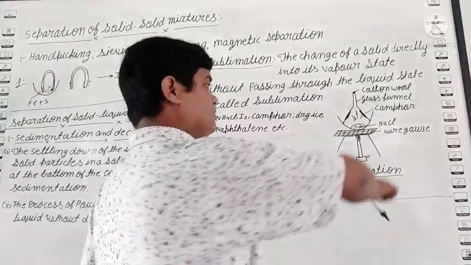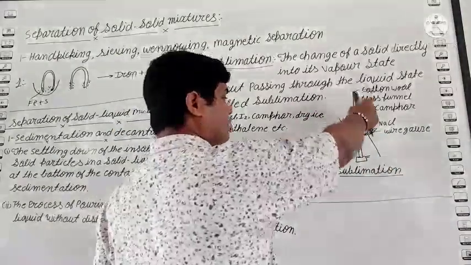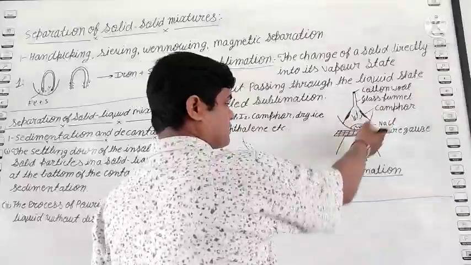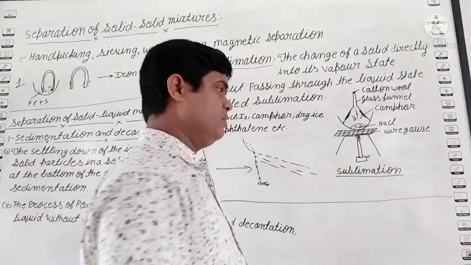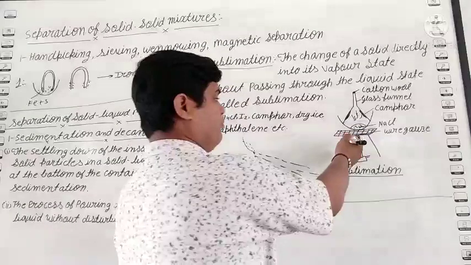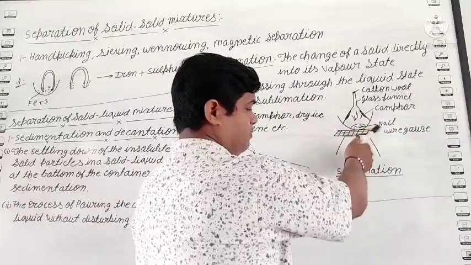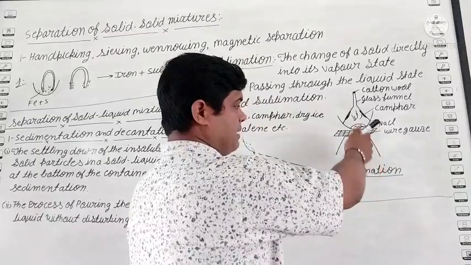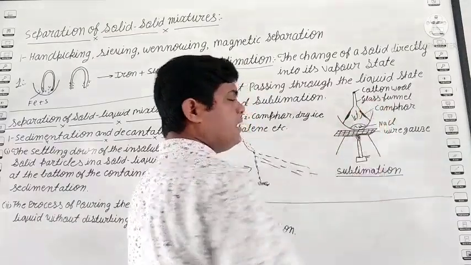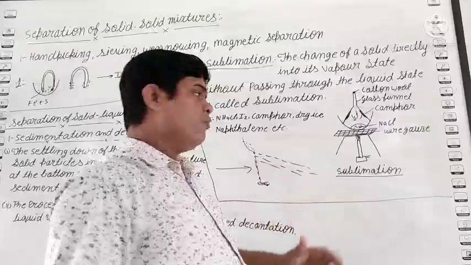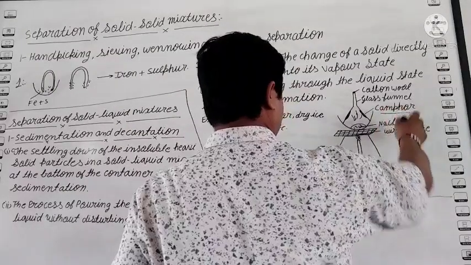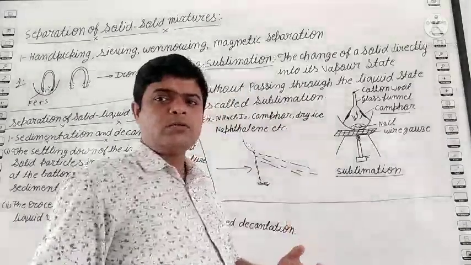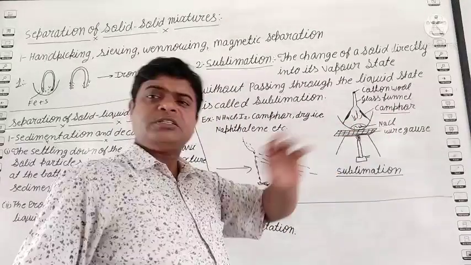See students, this is the glass funnel, this is the china dish, this is the wire gauze, this is the tripod stand, and this is a Bunsen burner. First, we put one wire gauze over the tripod stand, and after that we put a china dish. In the china dish, we take the mixture of sodium chloride and camphor. You know sodium chloride, जो नमक खाते हैं हम लोग, वही नमक और कैम्फर का मिक्सचर ले लेंगे.